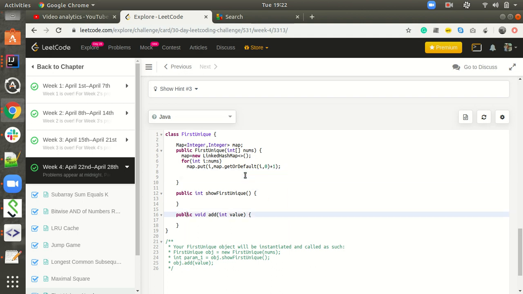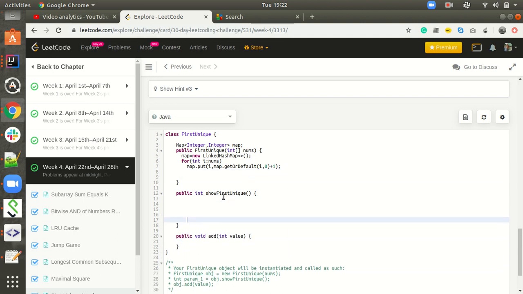Now for showFirstUnique, we need to return the first unique element. So we will iterate over the LinkedHashMap. LinkedHashMap is ordered, so it will start from the first. For each entry we will check whether the value part of the map is 1. If it is 1, it means it is not repeated, and we will just return it. We iterate over all the numbers in the LinkedHashMap, and if nothing has a count of 1, then we will return -1.